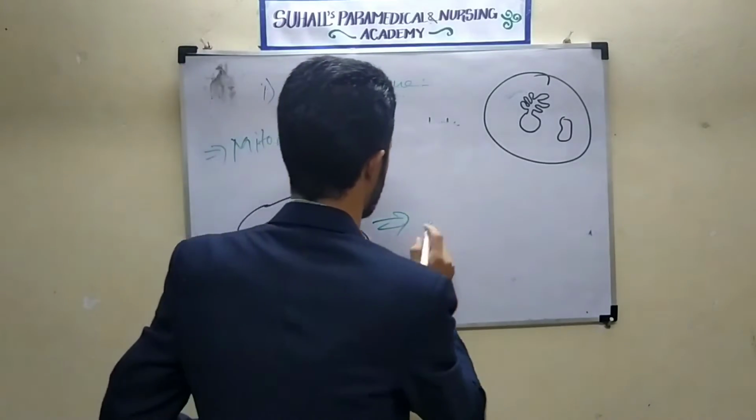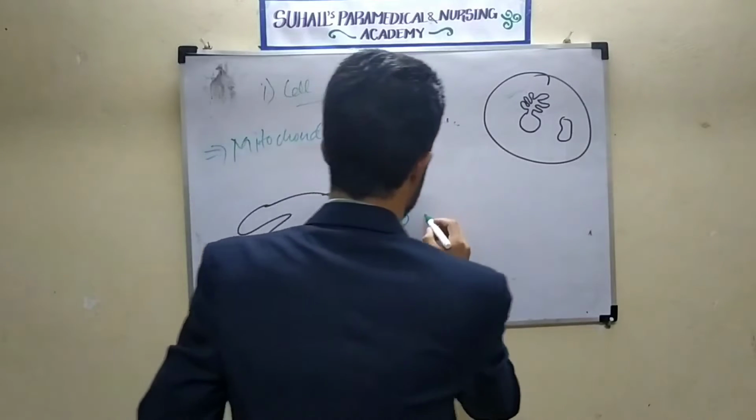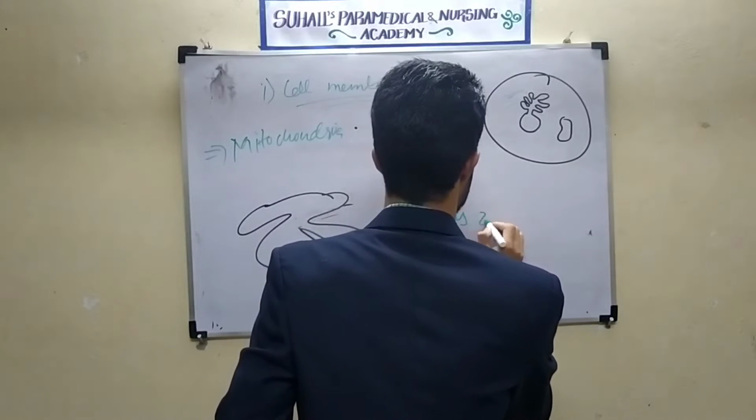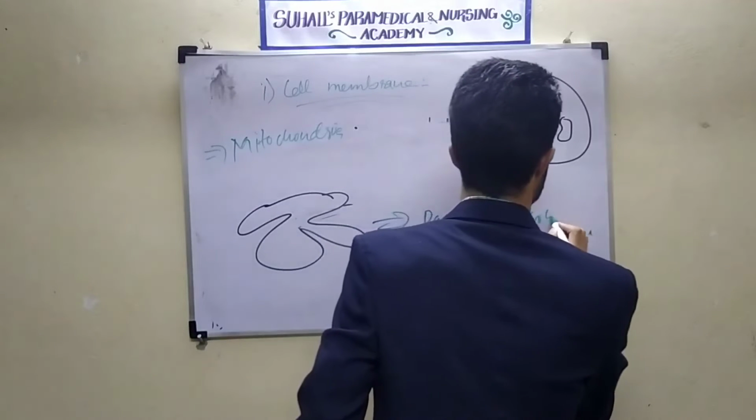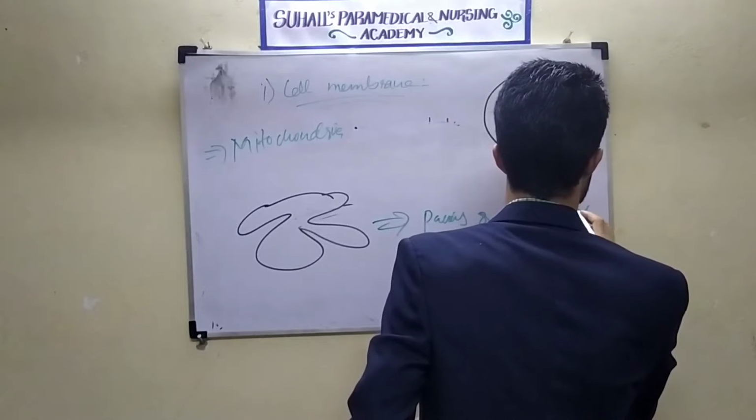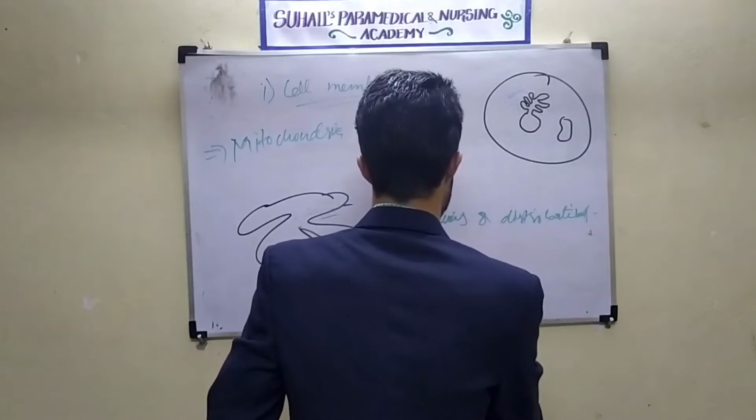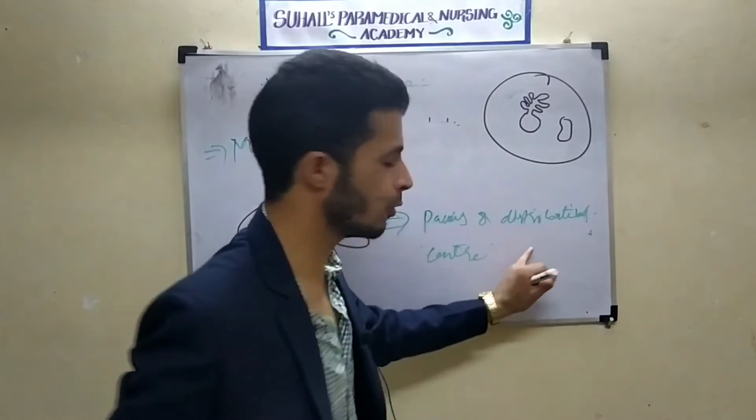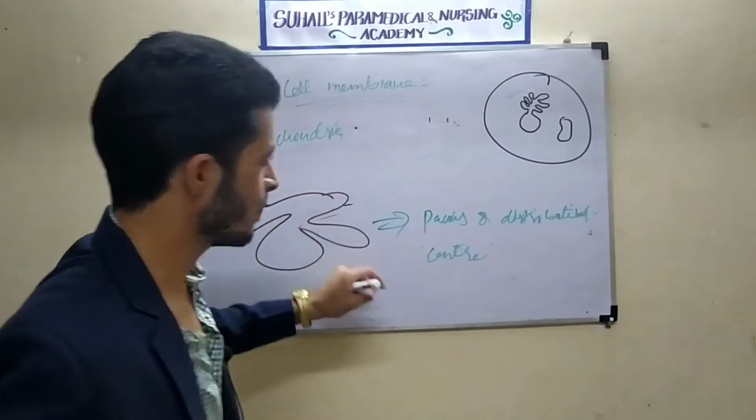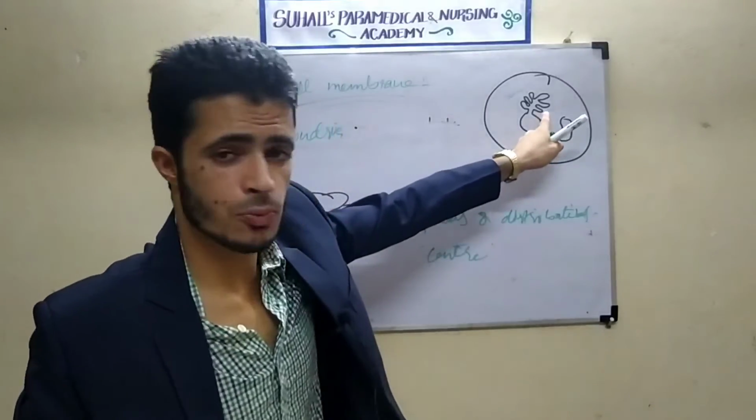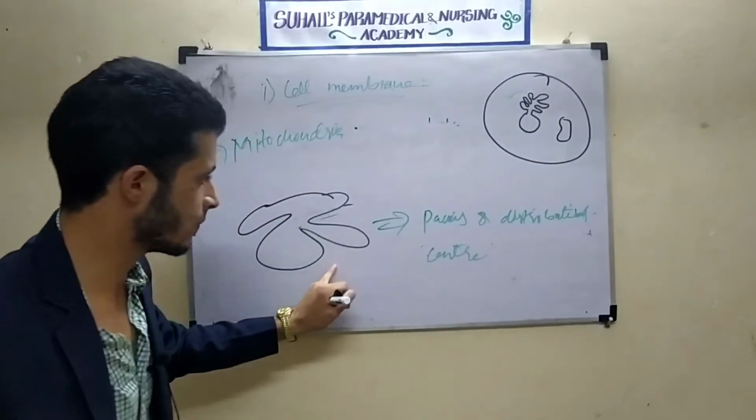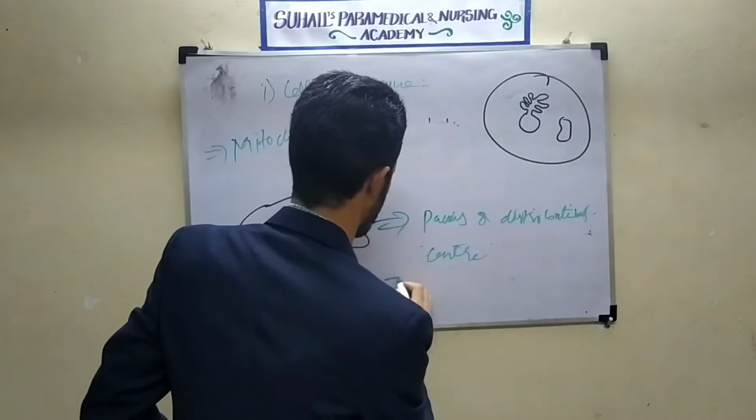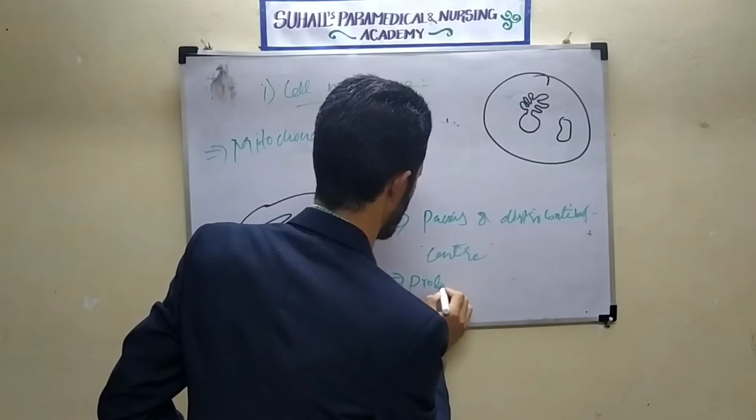The function of the Golgi complex is what? It is a packaging and distributing center. Why? Because the proteins which are formed at the endoplasmic reticulum will go to the Golgi apparatus. What will the Golgi apparatus do? It will do modification of proteins. It will do protein modification.